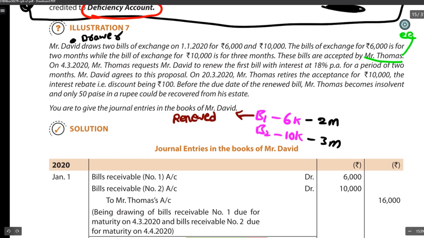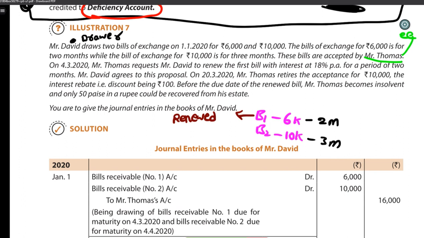Renewed means what is the procedure? First cancel the old bill, then write a fresh bill. Cancellation of the old bill means what is the general entry? Same general entry as dishonor. Writing a fresh bill, normal entry. When you draw a bill, what is the general entry? Right, bills receivable account debit to debtor account, same thing.